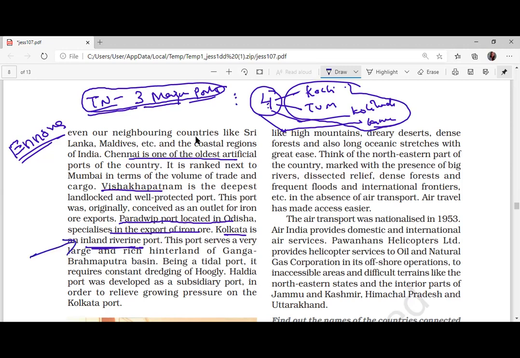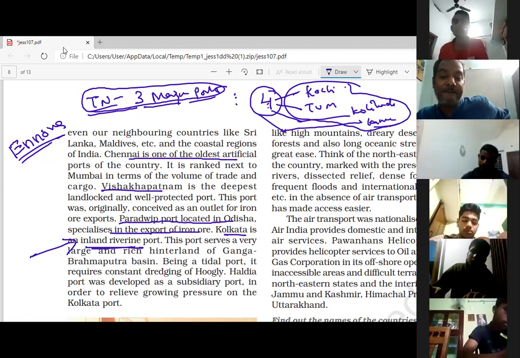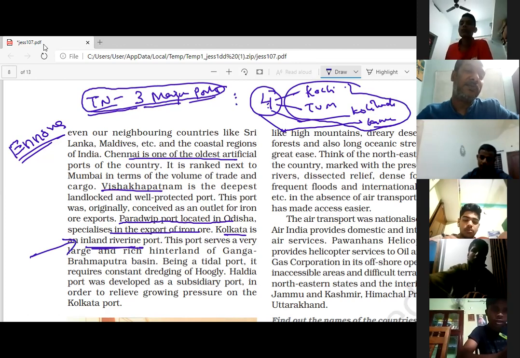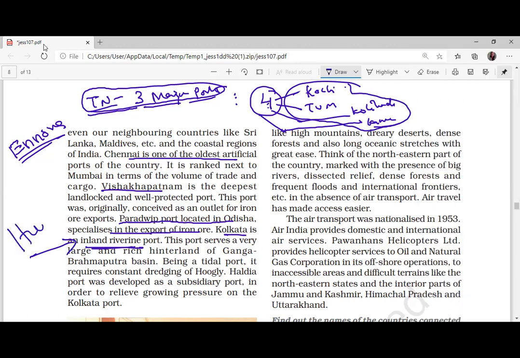Kolkata is a riverine port. In which river is the Kolkata port located? Which river is that? Hooghly River. Write down Hooghly River. One more point here.